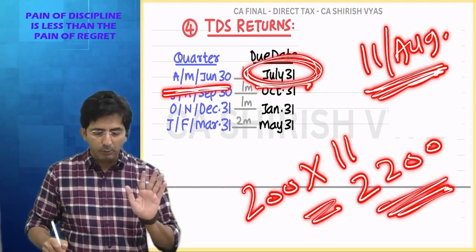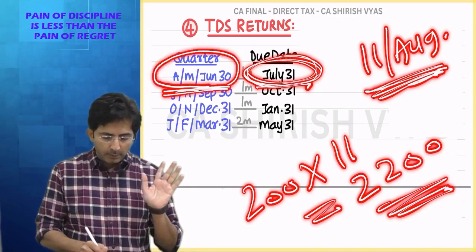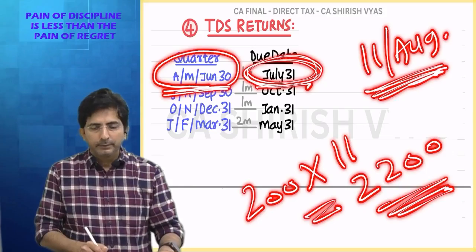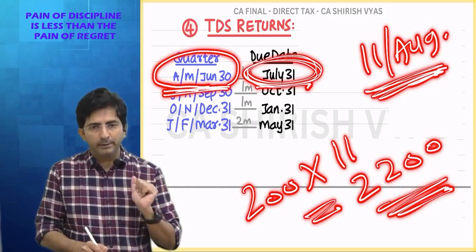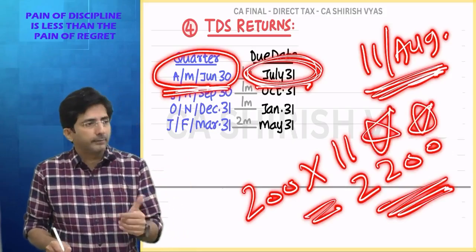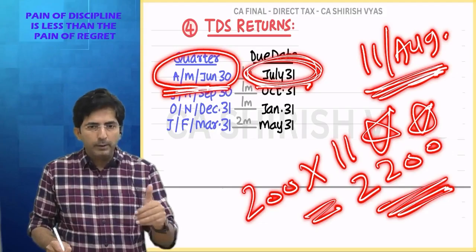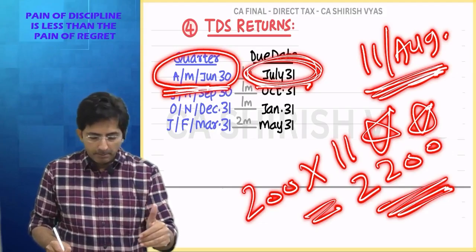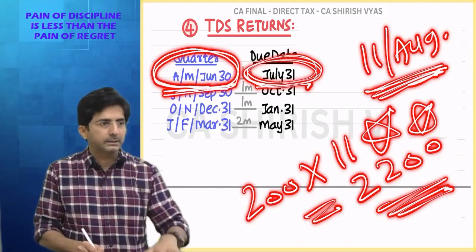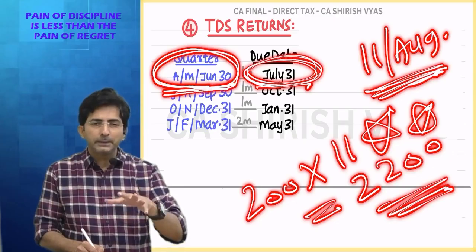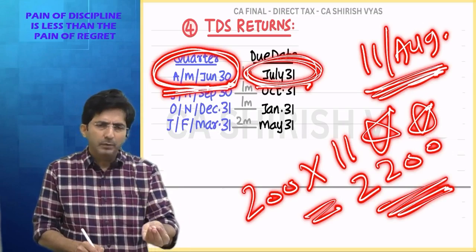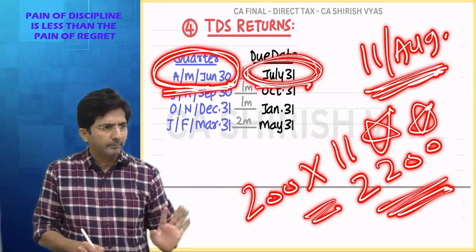But see, there is one restriction. Look here. If in this quarter my total TDS was only 500, then late filing fees cannot be more than 500. See, according to 11 days working, it comes to 2,200. Per day 200, per day 200. So 11 days 2,200. But at the same time, law says if in this particular quarter your total TDS, whether on CD, Wakf, CP, any transaction, if the total TDS of that quarter is just 500, then late filing fees will be restricted to 500.